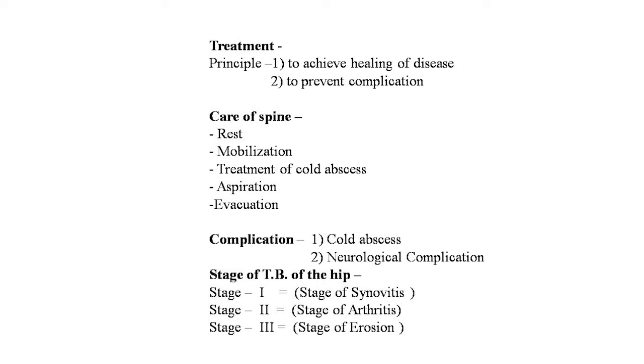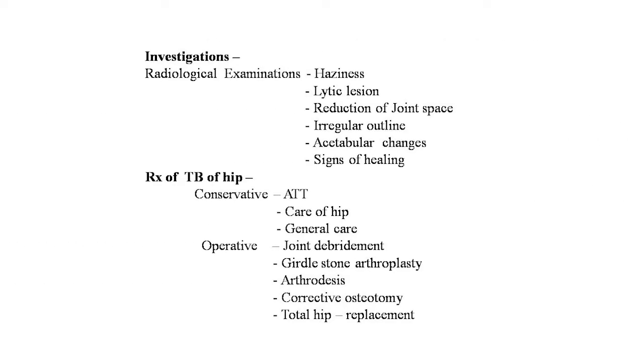Stages of tuberculosis of the hip: there are three stages. Stage one is synovitis, stage two is arthritis and stage three is the stage of erosions. Now the investigations should be performed in tuberculosis of the hip. Radiological examination shows haziness, lytic lesion, reduction of the joint space, irregular outline, acetabular changes, and signs of healing are clearly seen on the X-ray, CT and MRI.